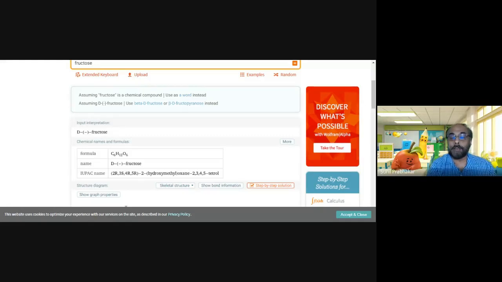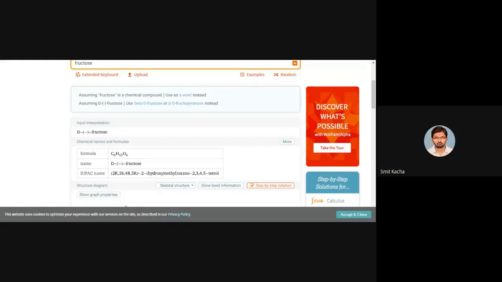Brinda is going to tell something. Which one is more useful, Google or this, for this particular purpose? Google or this knowledge engine, Wolfram Alpha, which is also available as an application.